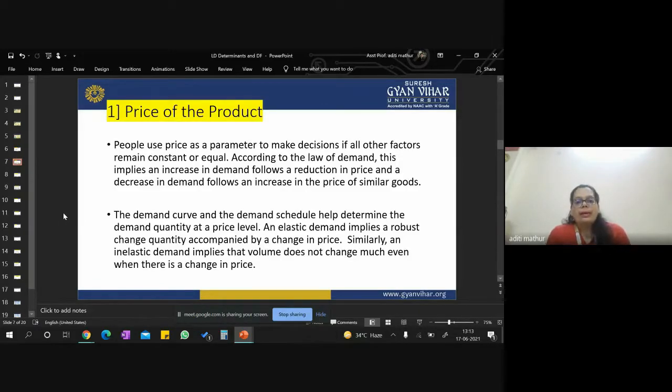Price of the product. This is one of the first parameters which helps every customer to take a decision whether he or she wants to buy that product or not. Let's take a small example and understand it. You want to eat something so that you can satisfy your hunger. You are hungry and you want to eat something so that your hunger can be reduced. So your desire which is created might be you want to have a pizza, or a burger, or Chinese food, right? Your desire is there. You can desire anything.